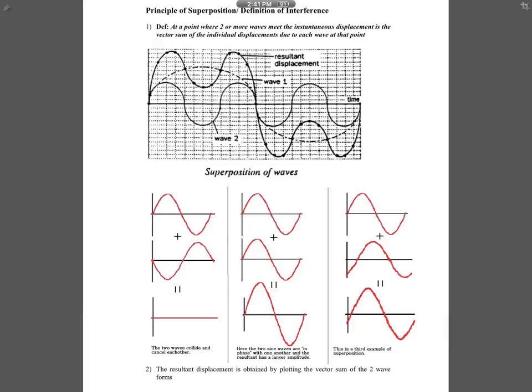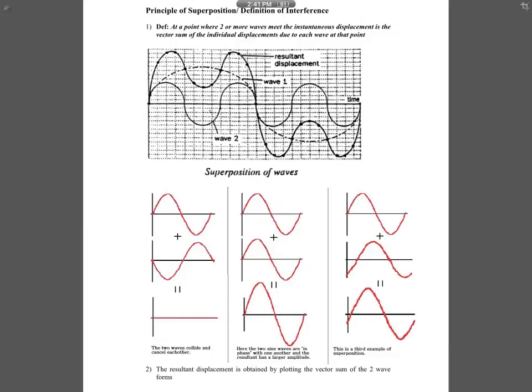So when we talk about this chapter, superposition, we are basically talking about interaction between the waves. When waves interact with each other, we call it interference. Interference is not necessarily a bad thing for waves, because you can have either constructive interference or destructive interference.